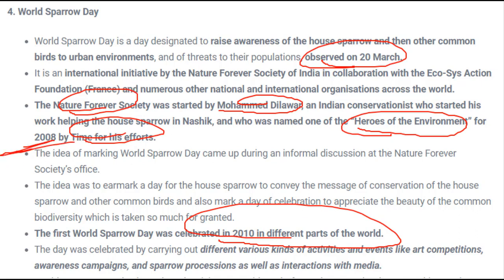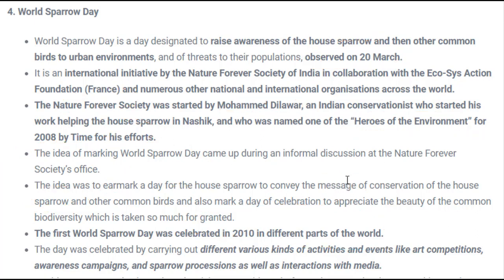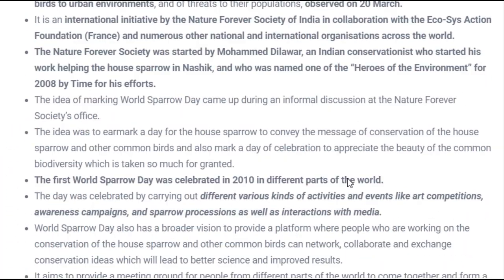And how did this idea come? The idea, or you can say the theme behind celebrating this World Sparrow Day: most of the days which are celebrated regarding the environment are just for conveying messages, for conserving the homes of sparrows, or making us aware of the condition of those species, and if we are capable of supporting or helping in any manner, we can easily do that. If we do not know that sparrows are on the verge of extinction, we will not even try to save them. But if we know that there are some issues regarding them, then we will try, or we may give some effort to protect them. Okay. So this is all about World Sparrow Day.